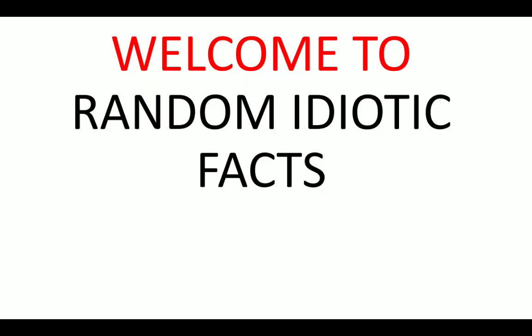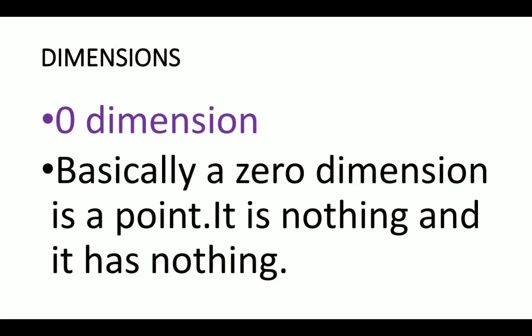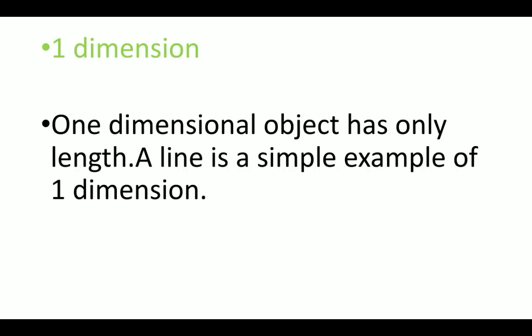So let's start with 0 dimension. A 0 dimension is a point. It has no length, no breadth, no height. It has nothing. Now let's move on to 1 dimension. A one dimensional object is a simple line. It has only length, it does not have breadth, it does not have height.